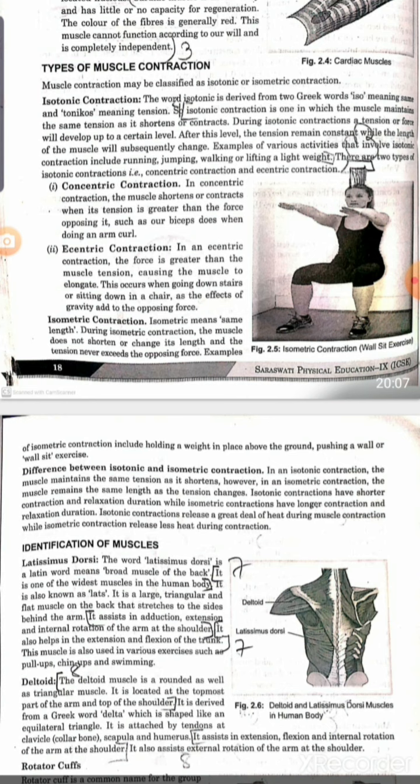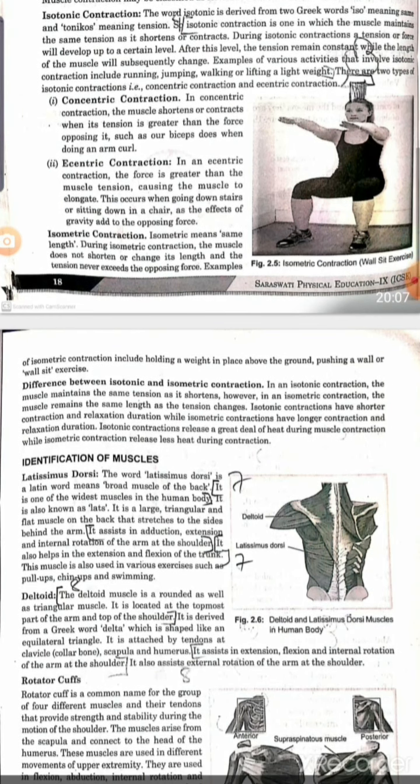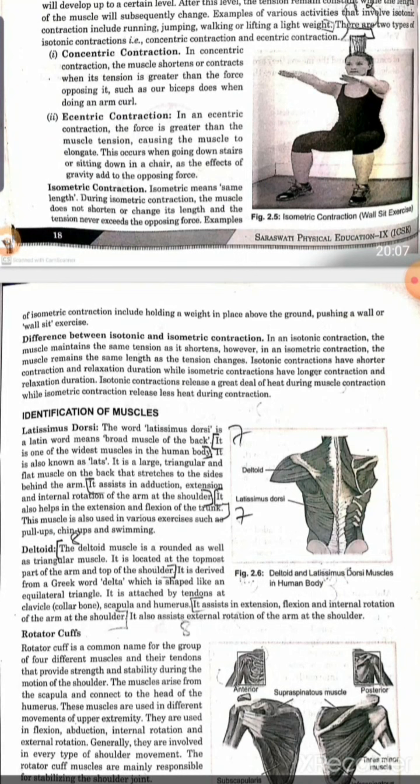Next is isometric contraction. Again, iso means same, and isometric means the same length. During isometric contraction, the muscle does not shorten, meaning there is no change in the length of the muscle. Examples of isometric contraction include holding a weight in place above the ground, or pushing against a wall.